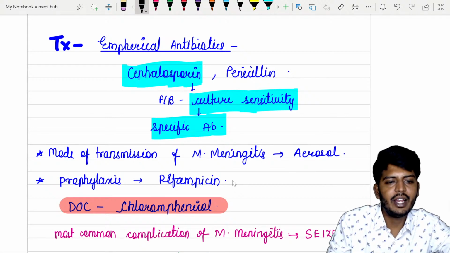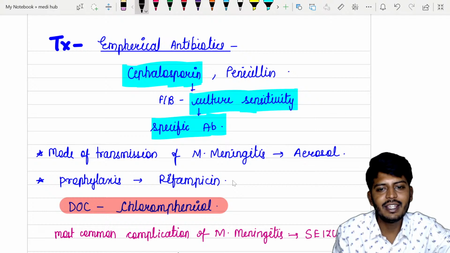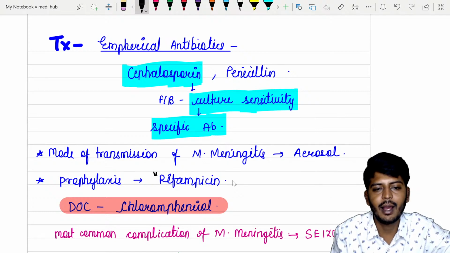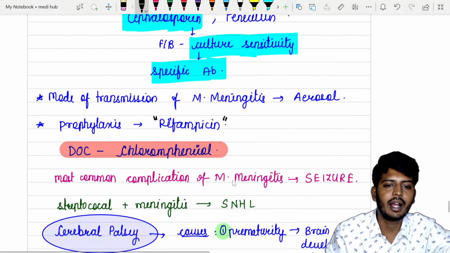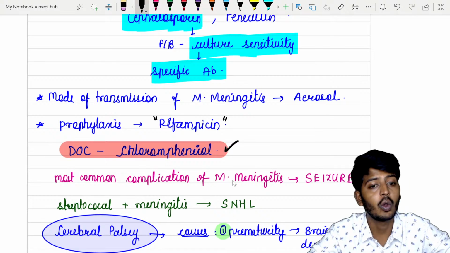Okay, now let's go to the next most important. So for prophylaxis of Neisseria meningitidis you use rifampicin, and the drug of choice for Neisseria meningitidis is chloramphenicol.